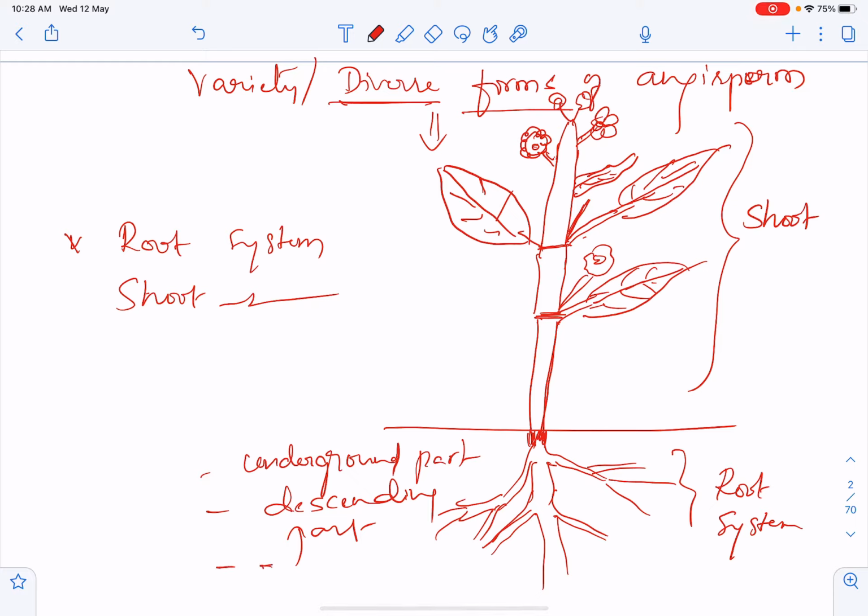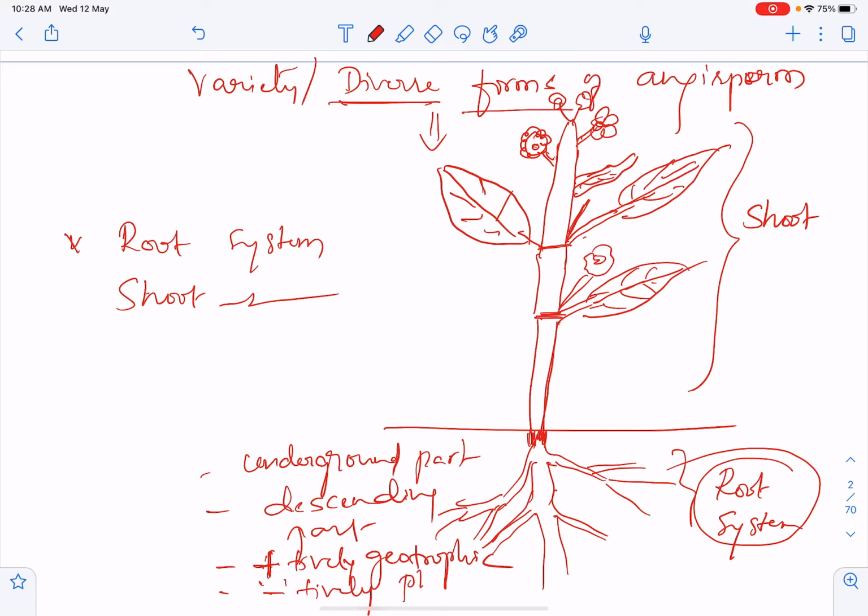So the root system is negatively phototropic and positively geotropic, while the shoot system is positively phototropic, towards the light.